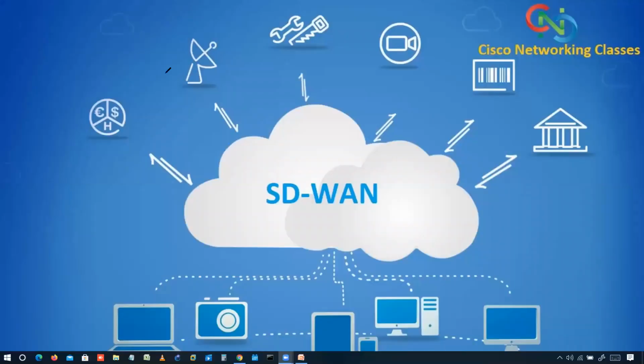So in architecture and components, we'll discuss four things. The first one will be your vBond. The second one will be your vManage. And then we'll discuss vSmart. And then finally, we'll discuss vEdge. So let me show you the first slide where we'll discuss the vBond, vManage, vSmart, vEdge devices, and what roles they have, what functions they have, what responsibilities they have, everything we'll discuss. Okay.